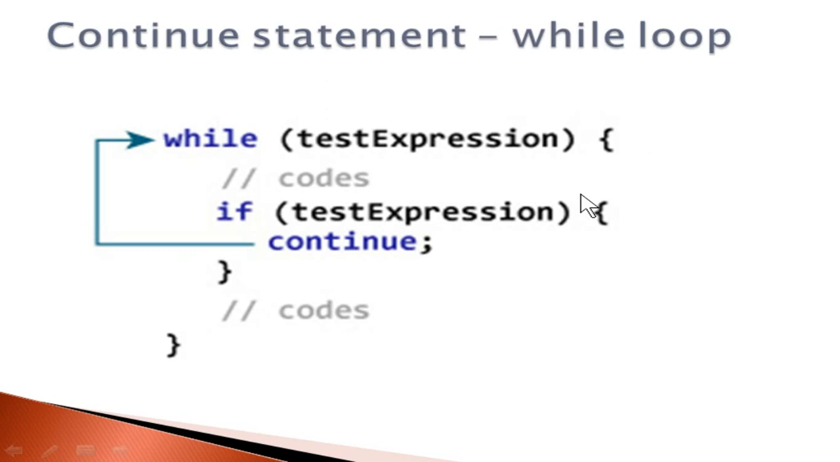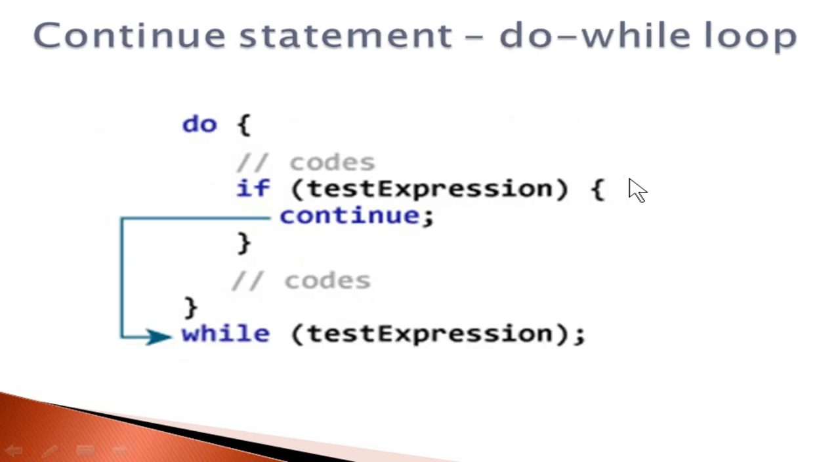Now in the while loop, you can see that if the while loop condition is true, it enters the loop body, and then you have an if condition. If the condition is true, it continues to the next iteration. So here also it works the same, and the do while also has the same process. So that is the difference between break and continue. The break statement will terminate the loop, but the continue statement will not terminate the loop; it skips the iteration and goes on to the next iteration.